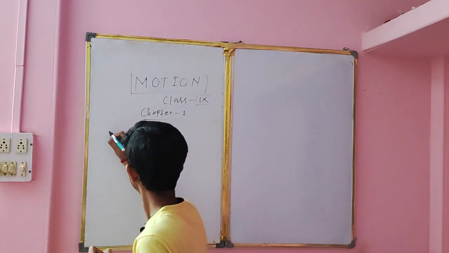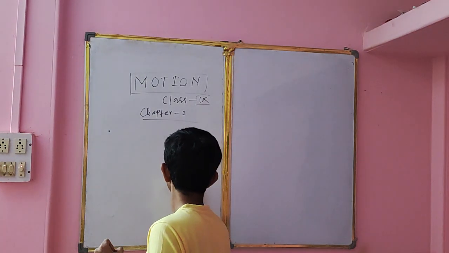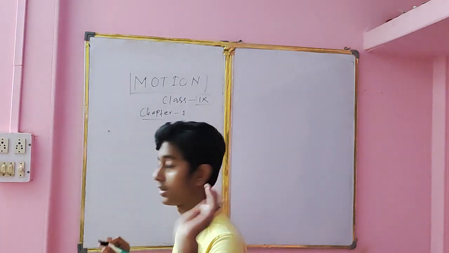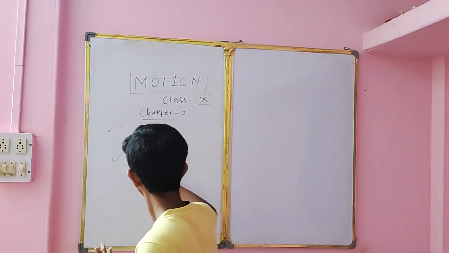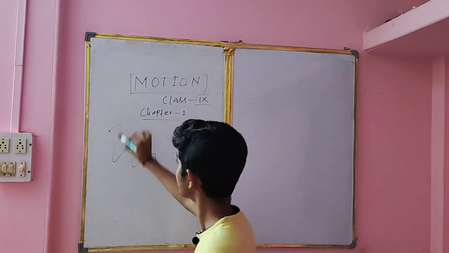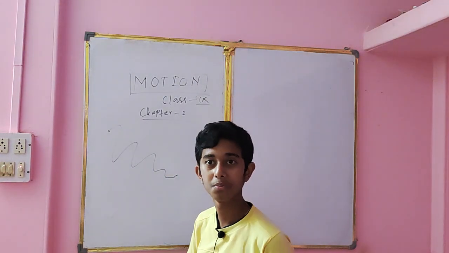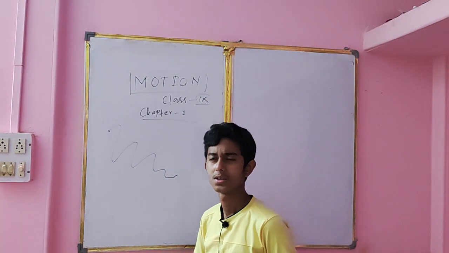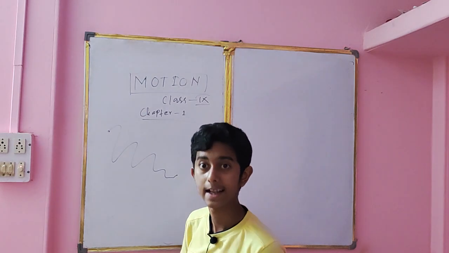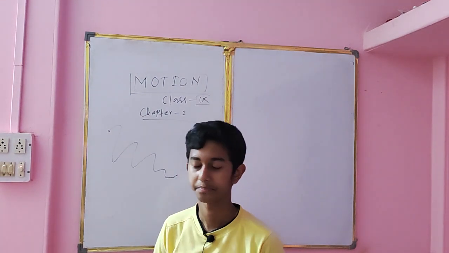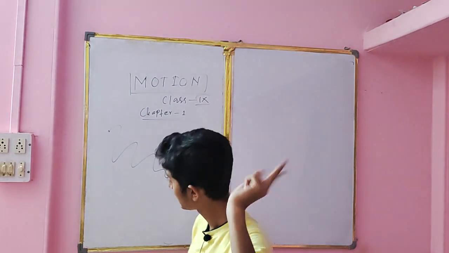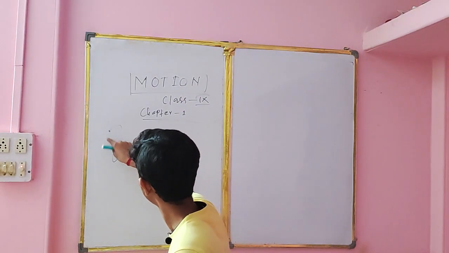For example, this is your home, this is your friend's home, and you are moving. This is the road and you came to your friend's home. It took you, suppose, a time of 10 minutes. So you took 10 minutes to change your position from here.